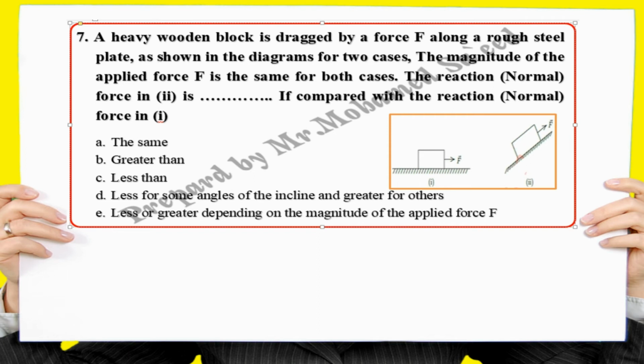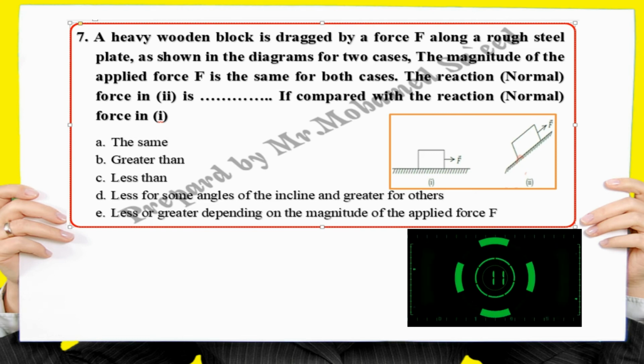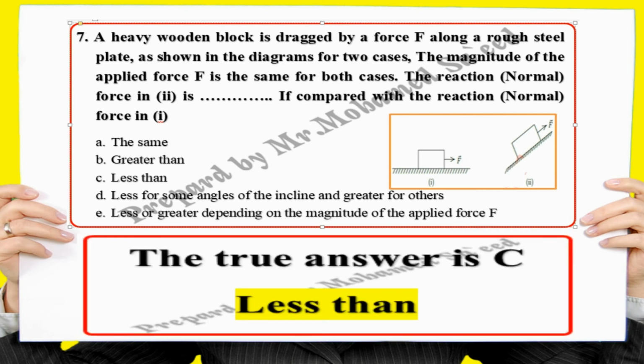The reaction, which means normal force, in the second case is: the same, greater than, less than, less for some angles of the incline and greater for others, or less or greater depending on the magnitude of the applied force F, if compared with the normal force in the first case. The true answer is C, less than.